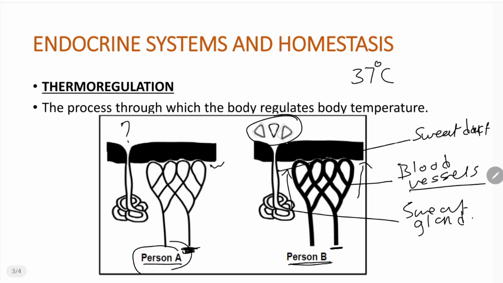What about sweat? What is the significance of producing sweat? Also, so that more heat is lost through the production of sweat, right? But when we look at person A, the blood vessels are very thin. As we've already said, it means that less blood flows to the surface of the skin. And as a consequence, less heat is going to be lost in this person. Also, there is no sweat production here, and therefore there is no loss of heat through the secretion of sweat.